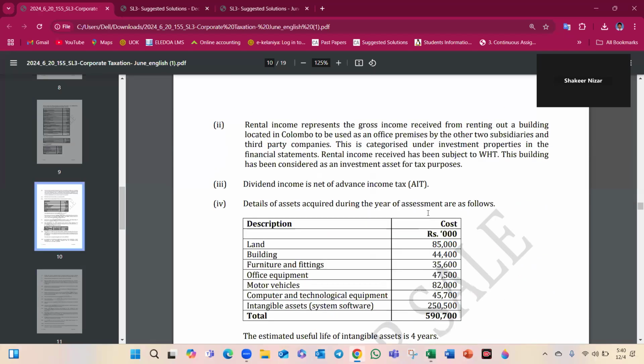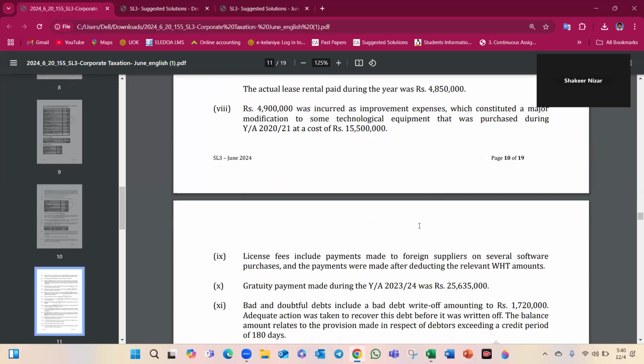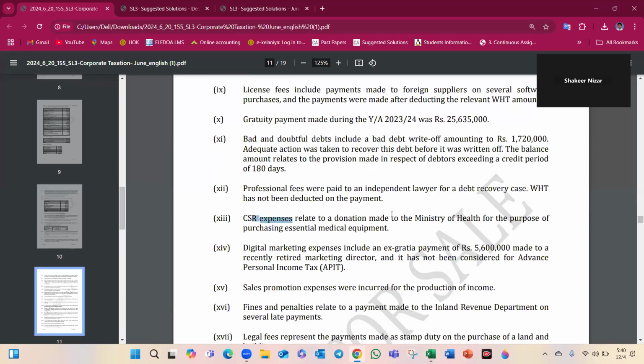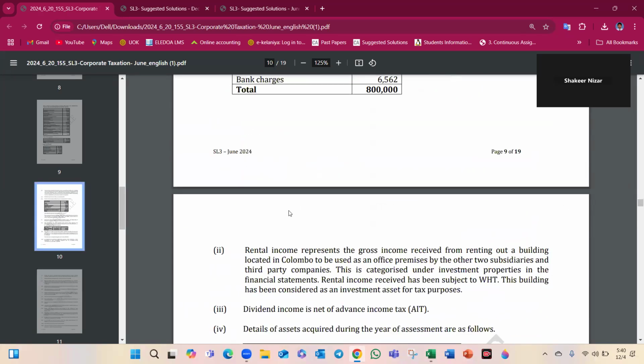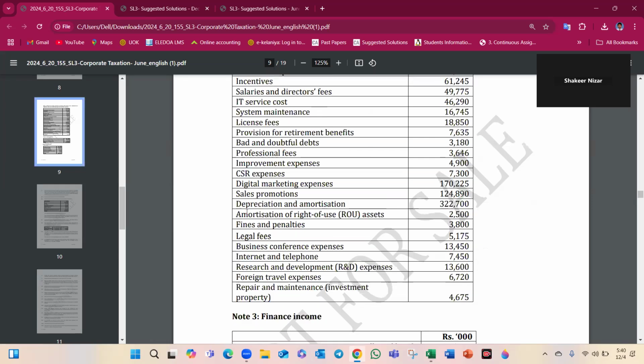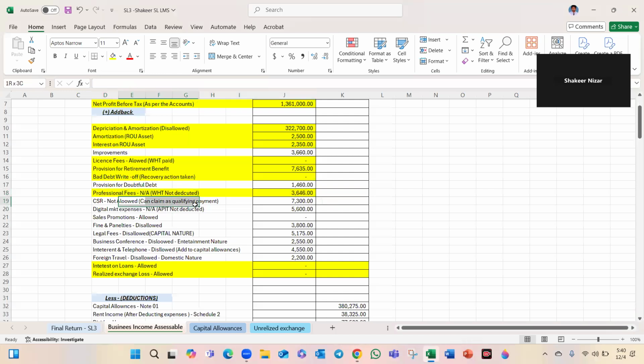Later on we can discuss, right? Let's look at profit. CSR expense, Ministry of Health, it is not allowed because it's a qualifying payment. Later on we can deduct CSR. You want to add back CSR. We go ahead and put the CSR 7,000, you want to add back. It's not a part of the business income, not production.